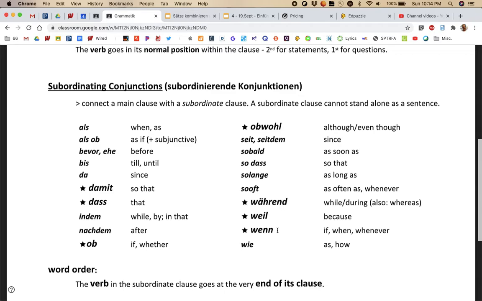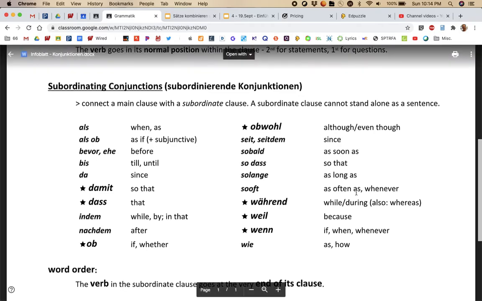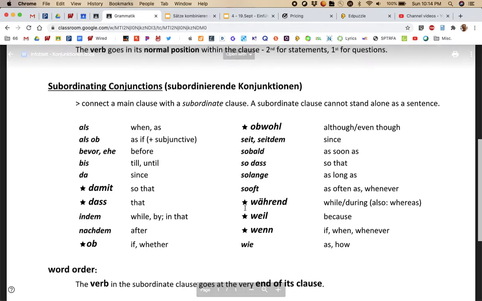So, in the subordinate clause, the verb gets moved to the very end. And you probably remember that a little bit from level 3. So if you use one of these subordinating conjunctions, you'll just have to make sure to get that conjugated verb to the end of the clause.